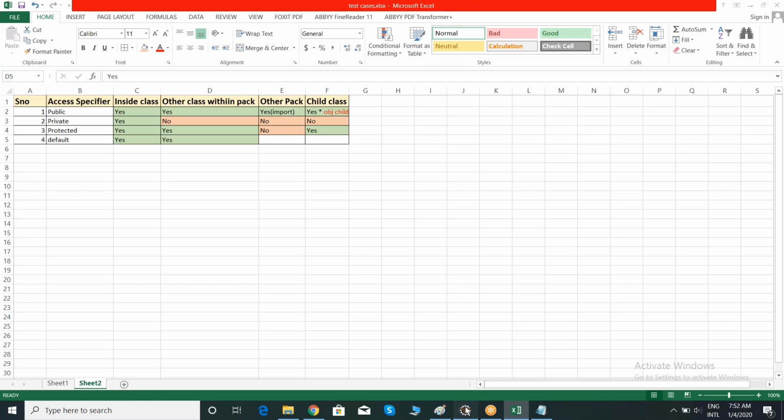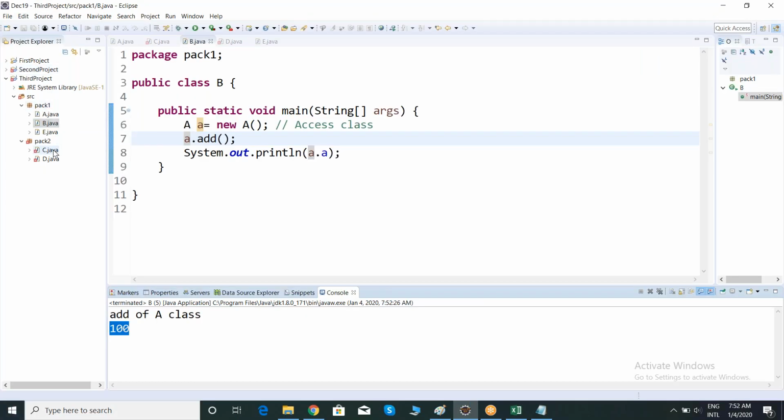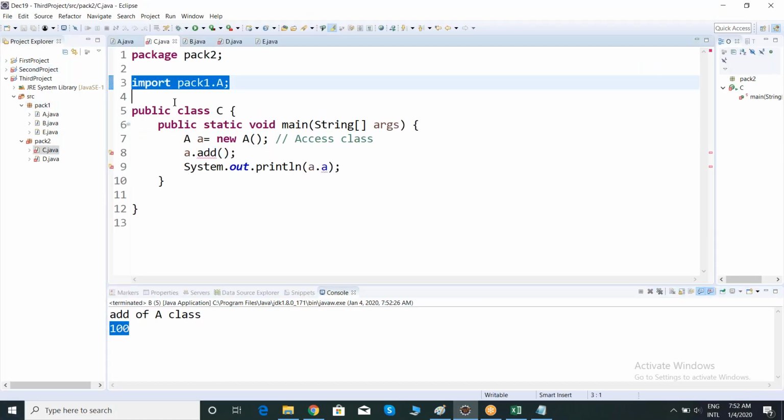Now observe, in another package, another class, no relationship, right? See here, I'm getting an error, change visibility, no visibility, because default members you can access within a package. You're not able to access them outside of the package.